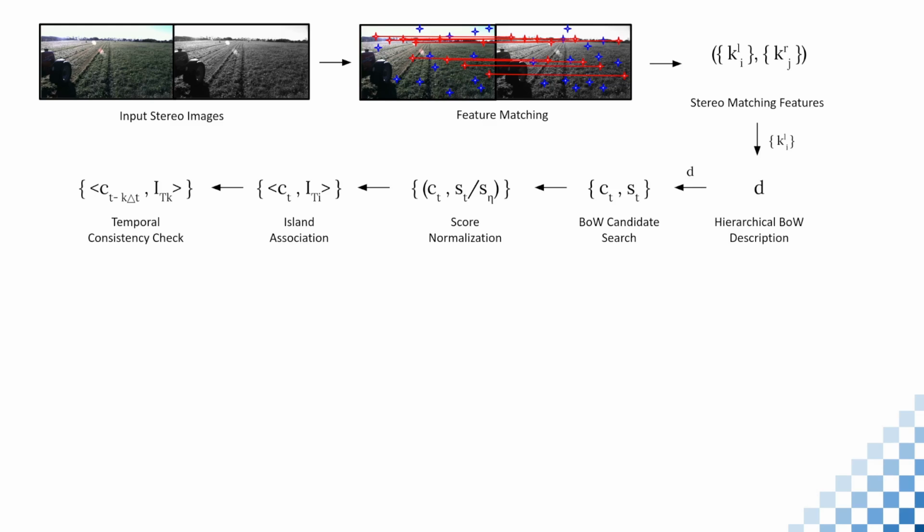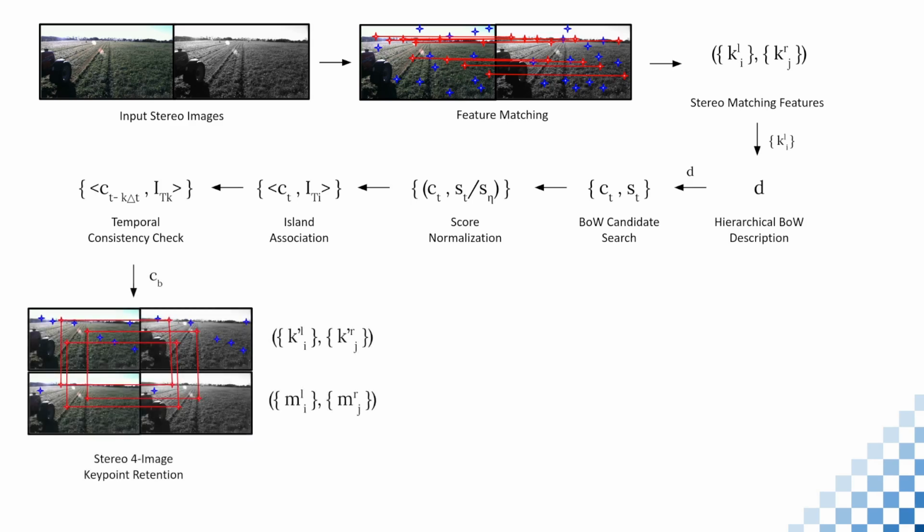As the original method is monocular, we only perform this on the key points of the left image. Once we have a best matching candidate, we can recover the right image and perform stereo key point retention, that is, we retain only key points that match on both the original pair and the new best candidate pair of stereo images.